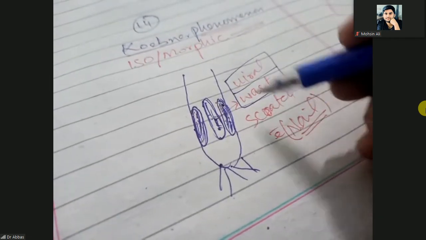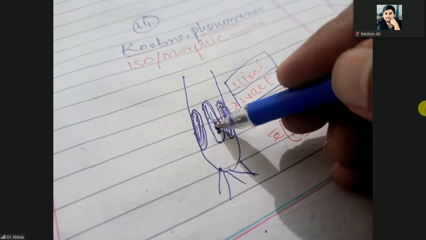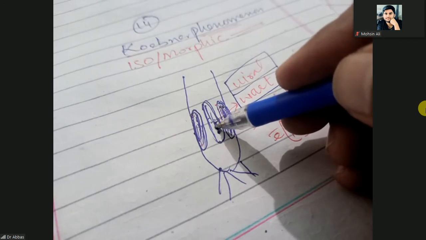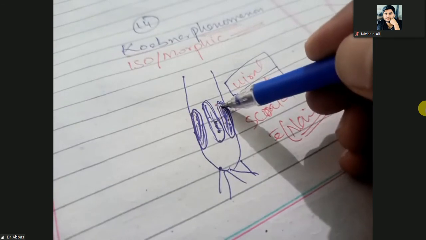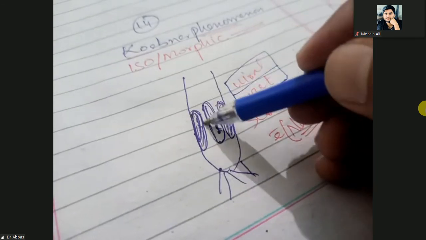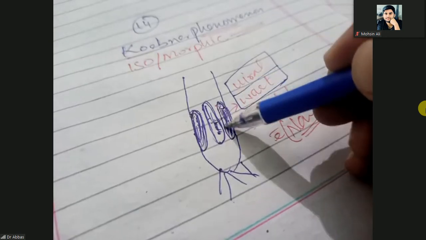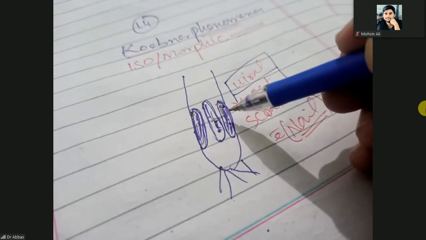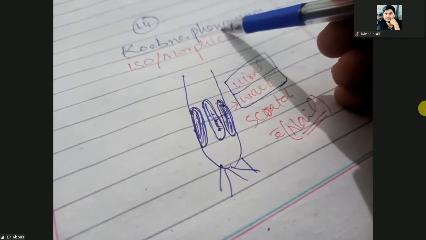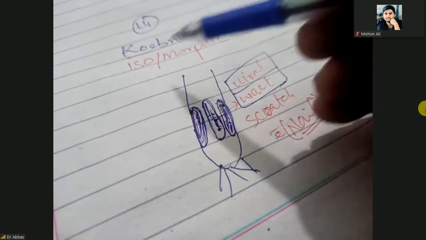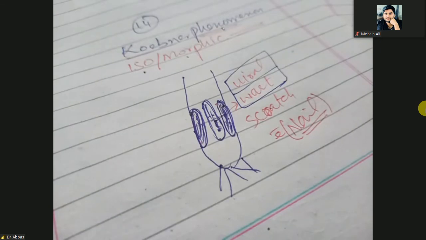When you scratch this traumatic lesion with the nails and then scratch the nearby area, the nearby area also develops the same lesions. We call it the Koebner phenomenon, the isomorphic phenomenon. Iso means same, morphic means morphology: lesions that have the same morphology as the traumatic lesion.